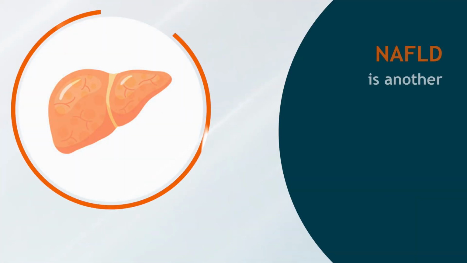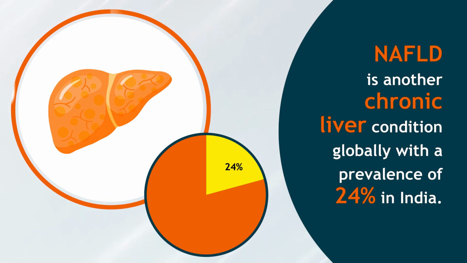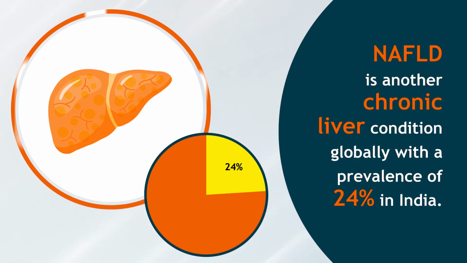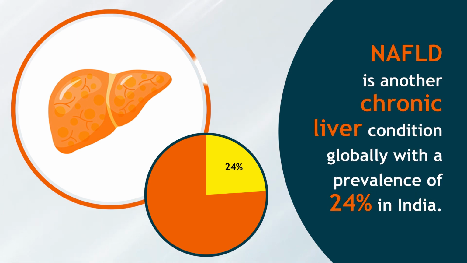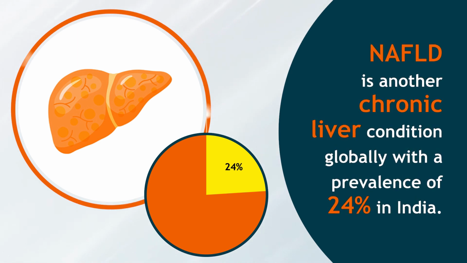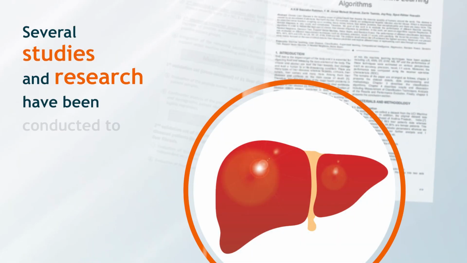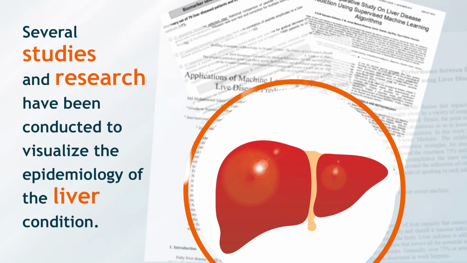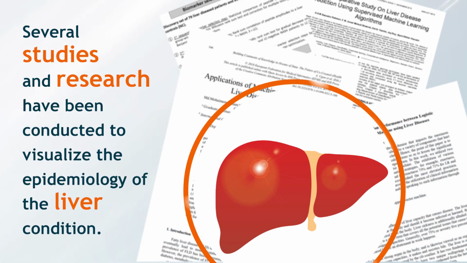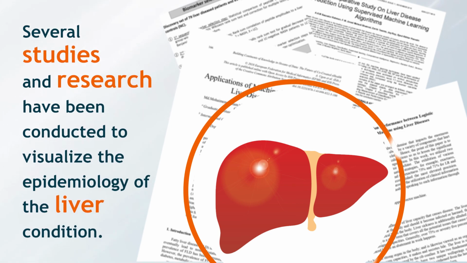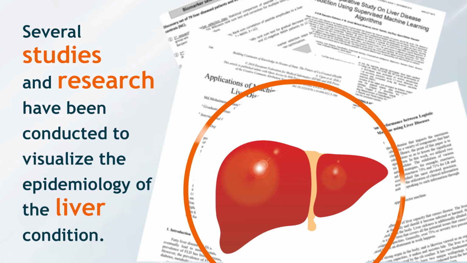On the other hand, non-alcoholic fatty liver disease, NAFLD, or metabolic liver syndrome, is another chronic liver condition globally, with a prevalence of 24% in India. Study results. With the aim to control the rising number of liver conditions, several studies and research have been conducted by both government and private institutions to visualize the epidemiology of the liver condition.